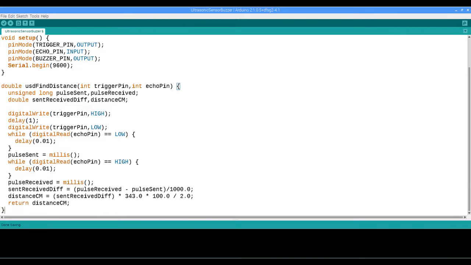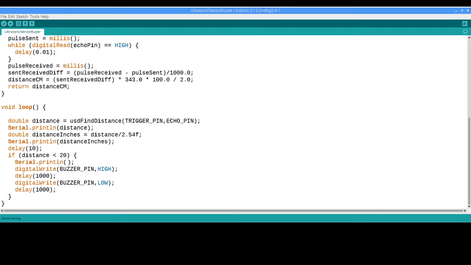In order to compute the distance in centimeters, we're going to actually make use of the fact that the speed of sound is 343 meters per second. The distance in centimeters is computed by multiplying the sent received diff by 343, that's the speed of sound in air, times 100, because we want to find the distance in centimeters, and divided by 2.0, since we have to take into account that the sound wave was sent and then reflected back. Finally, we'll return the distance.